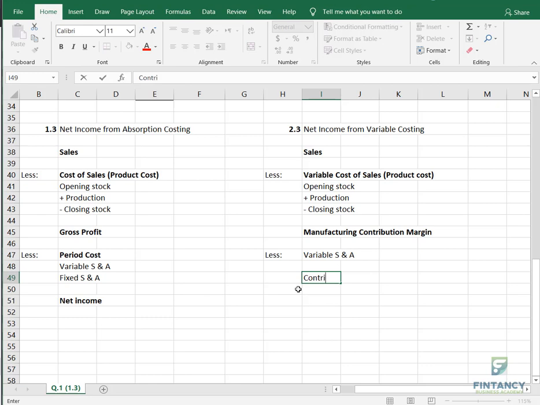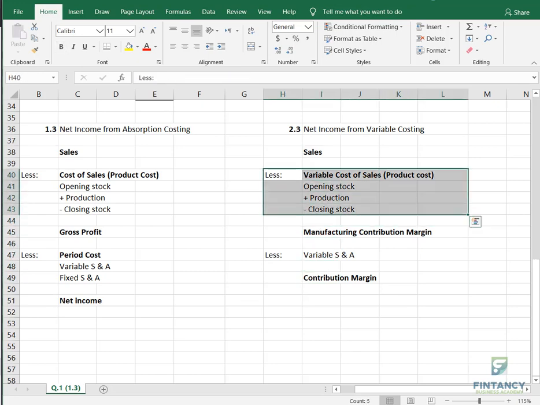Getting it, everyone? Okay. So my friends, as I said, this highlighted area is only the product cost. Below this, everything is period cost. Even variable selling and admin is a period cost.